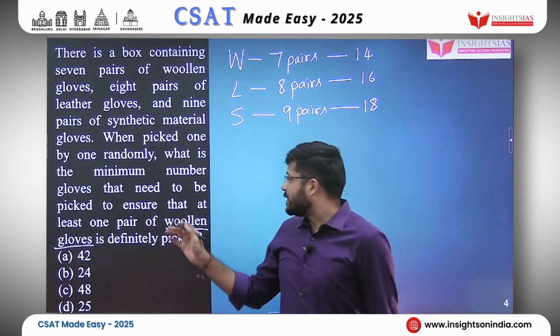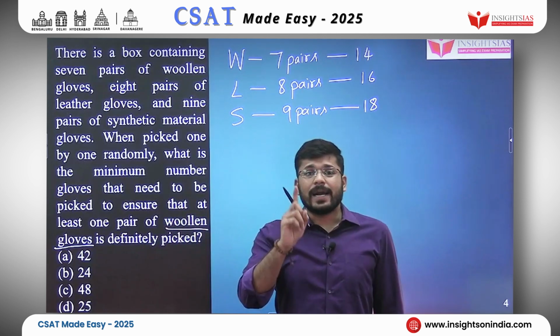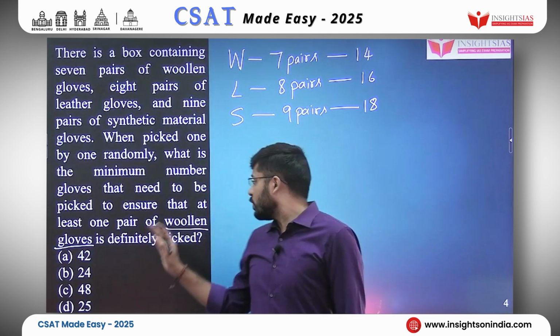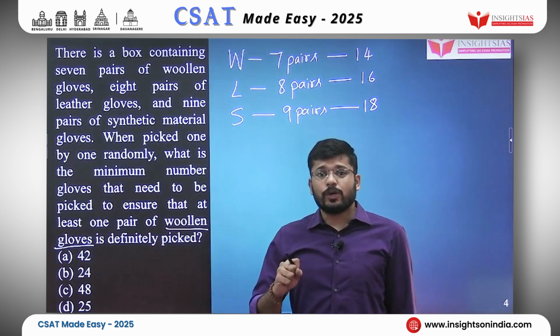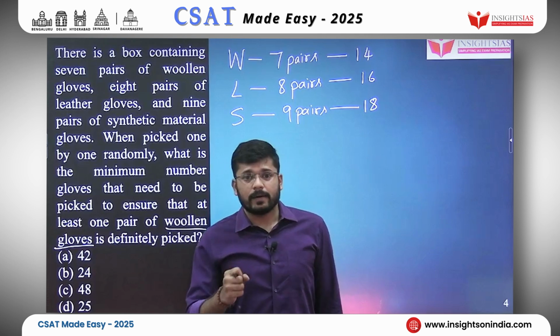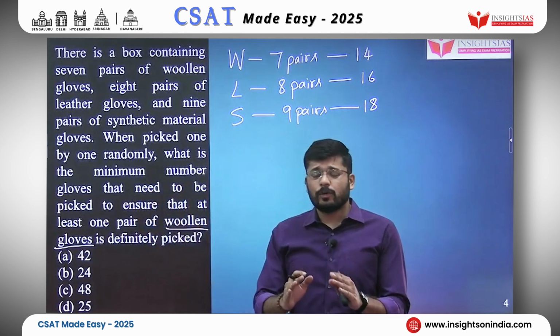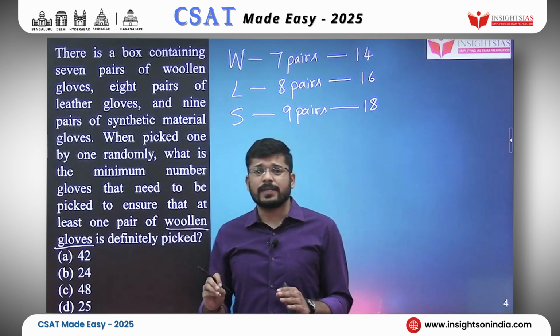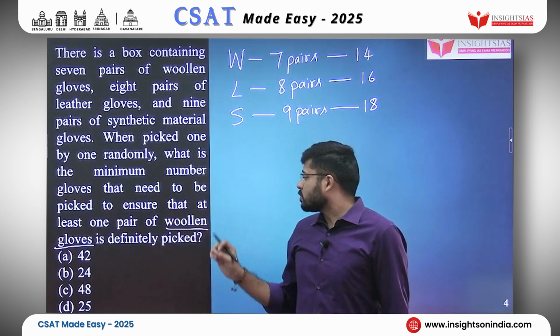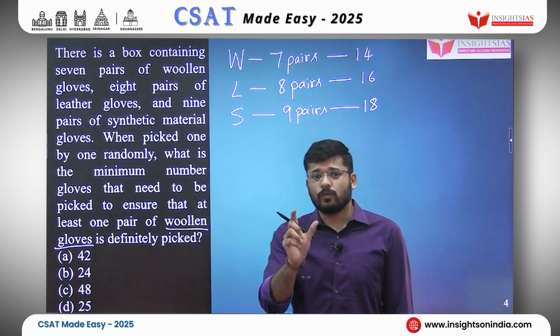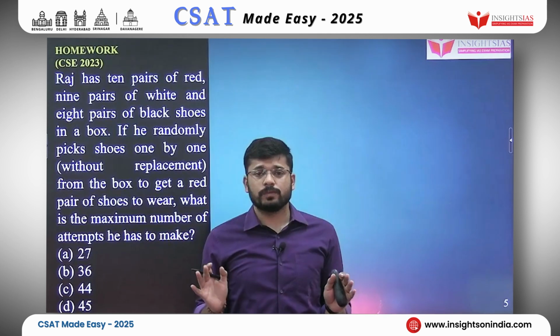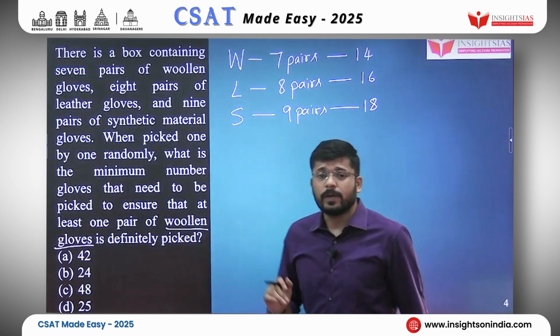But they are asking you to find at least one pair of woolen gloves. How do we ensure that? First we need to pick. This is the same condition, randomly you are picking, and we will imagine a worst case scenario, and we want one pair of woolen gloves. Same condition, everything is same. However, instead of one ball, it is a pair of gloves.